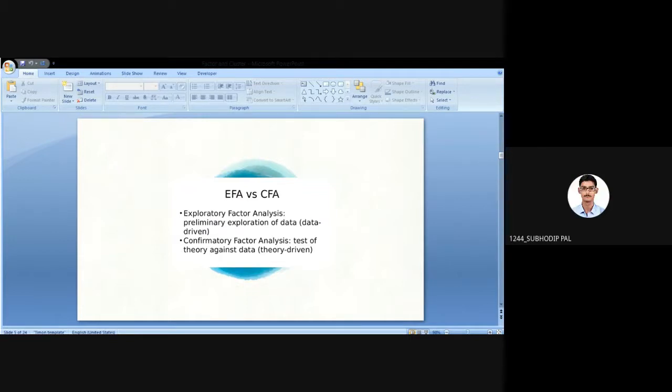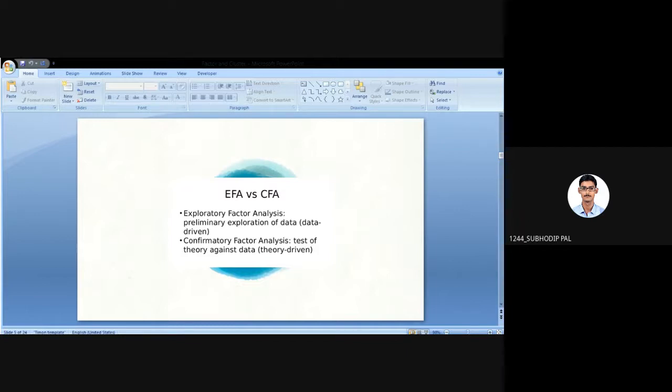You are saying right, but let's talk in a statistical way. In exploratory factor analysis, the researcher does not have an idea about how many factors will be generated from a particular number of variables. Suppose I was talking about 10 variables, and from those 10 variables I'm taking 3 factors.